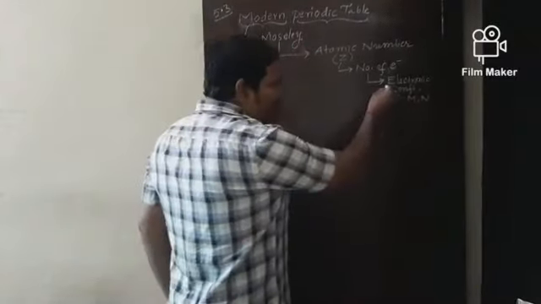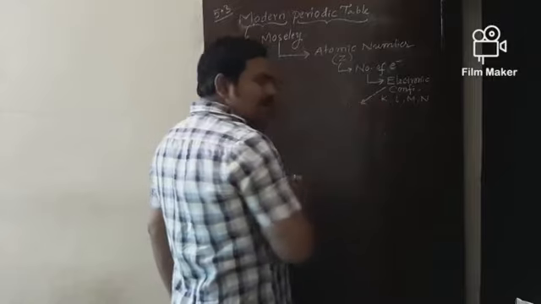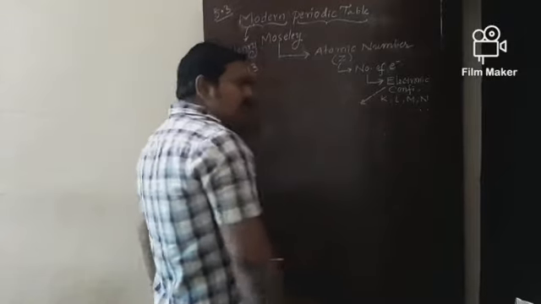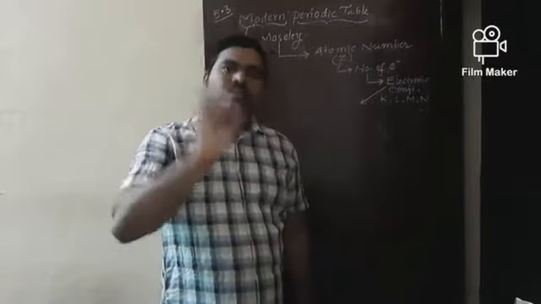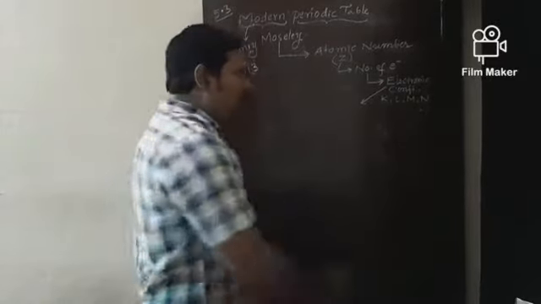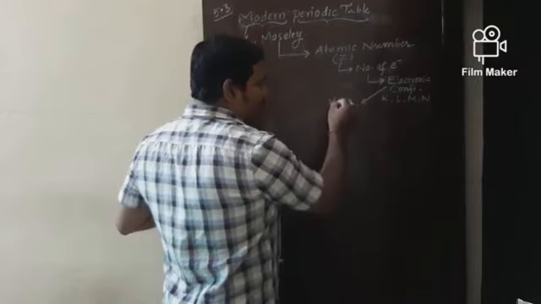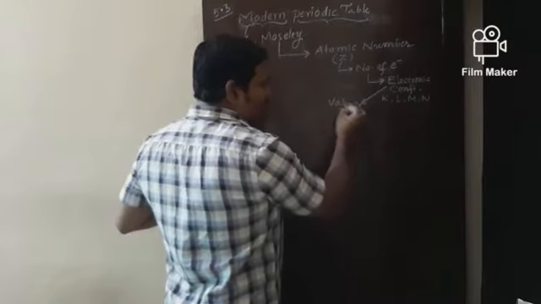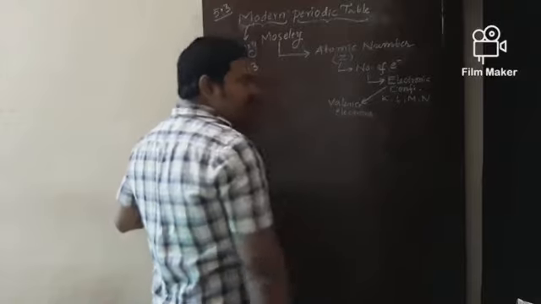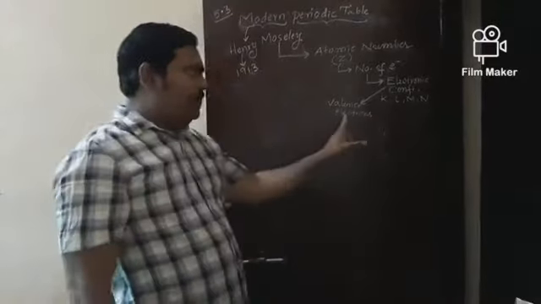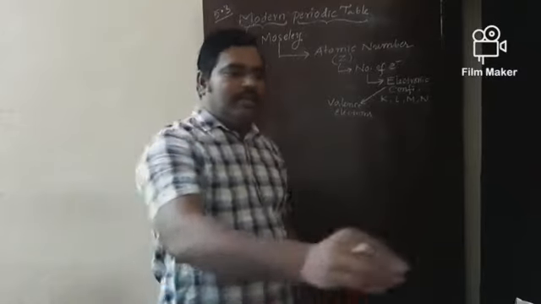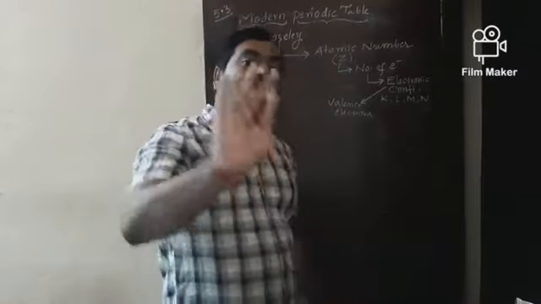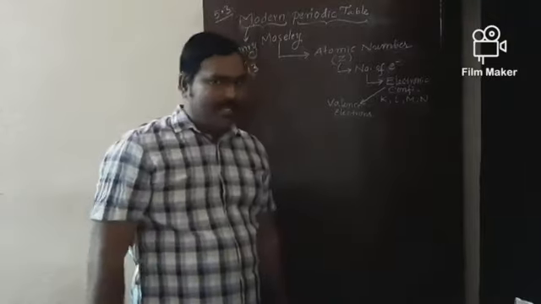If you know the electronic configuration, it is possible to assess the number of valence electrons. What are valence electrons? The electrons present in the outermost shell of an atom.